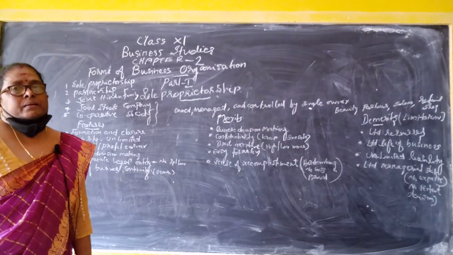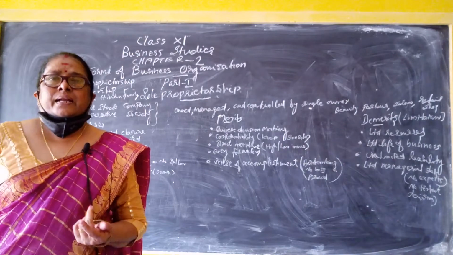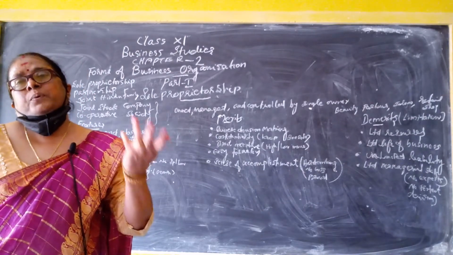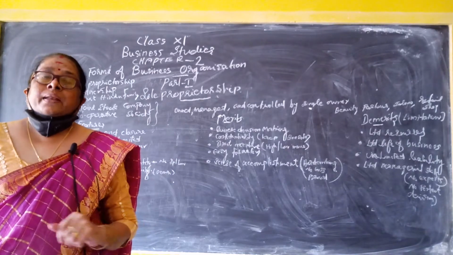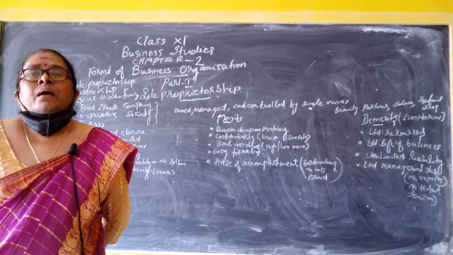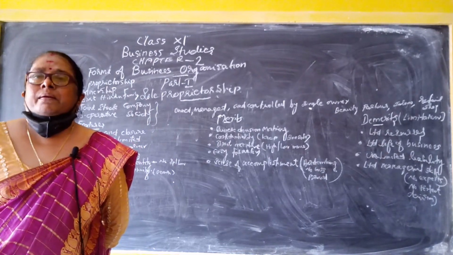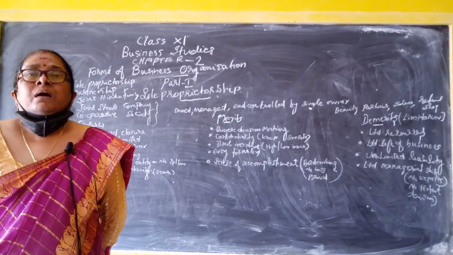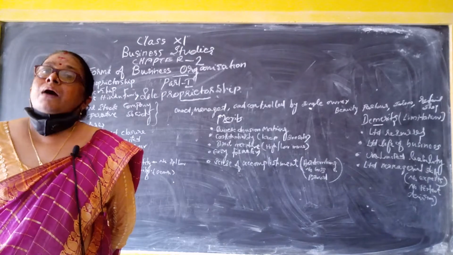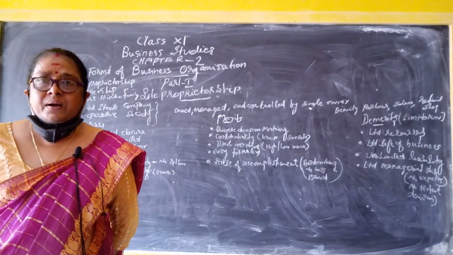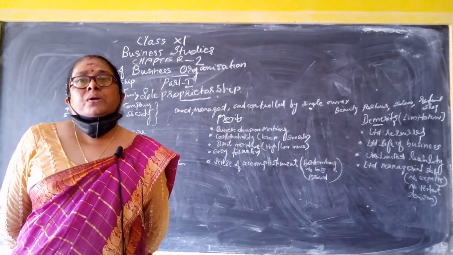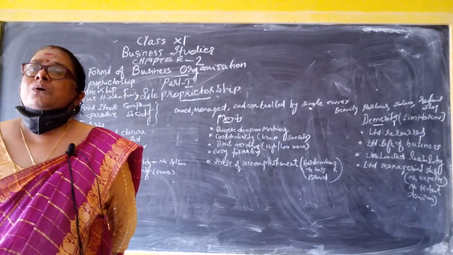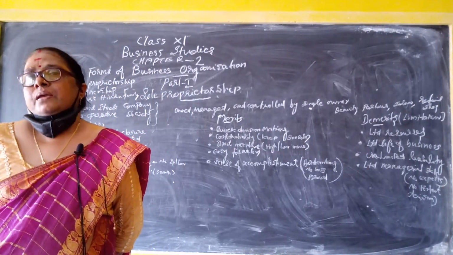The second feature is unlimited liability. A single person takes the full profit, and the loss also he has to bear. If he has to sell the business and a balance is still left to repay any loan or creditors, he has to sell his own personal assets.